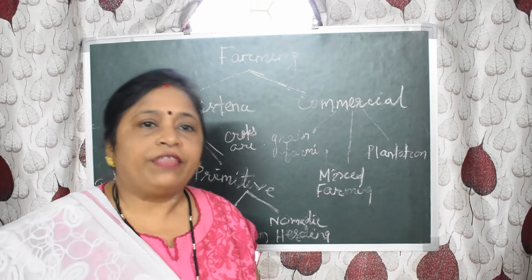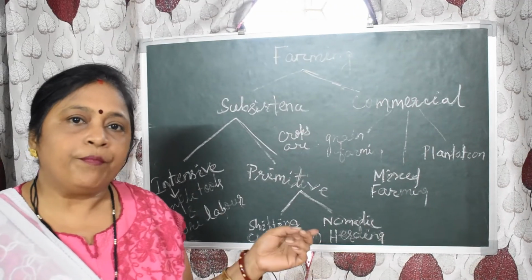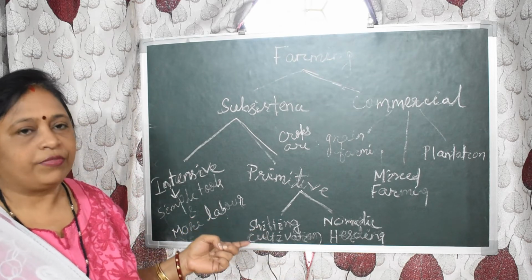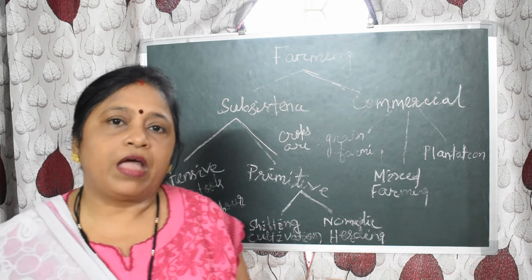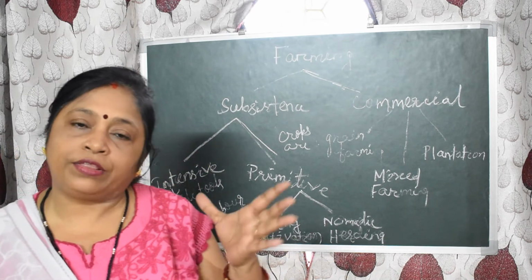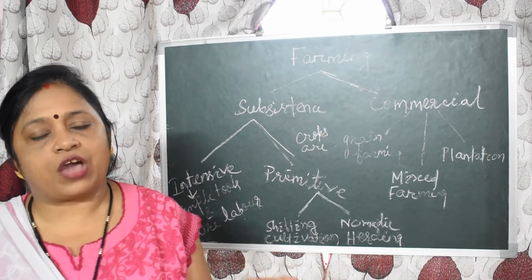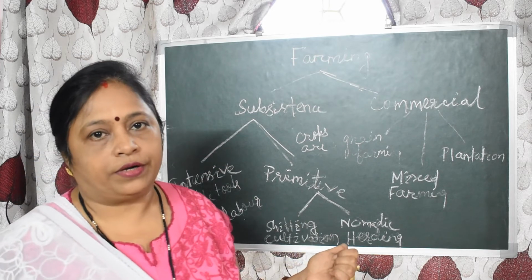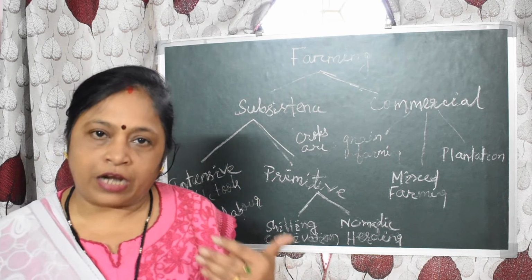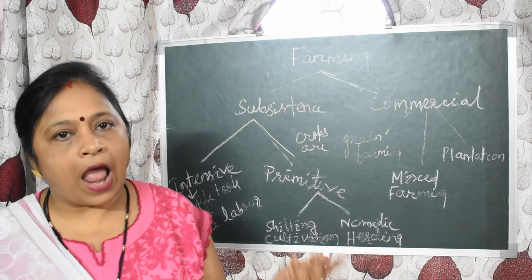Okay. Then comes the second type of primitive farming system, nomadic herding. In this nomadic herding system, the herdsmen move from one place to another with their herd of cattle or sheep in search of fodder and water, and wherever pasture land and fodder exist, they move there.